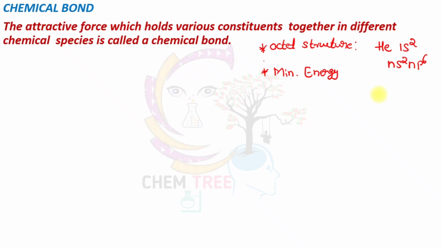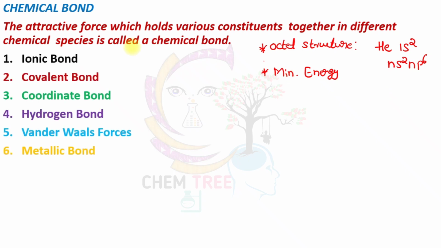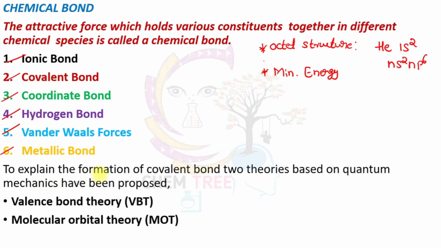In chemical bonds there are different types. It may be ionic bond, covalent bond, coordinate bond, hydrogen bond, van der Waals forces and metallic bond. Here I am going to discuss only the topics related to covalent bond. To explain the formation of a covalent bond, two theories have been established. The first one is valence bond theory and the second one is molecular orbital theory.